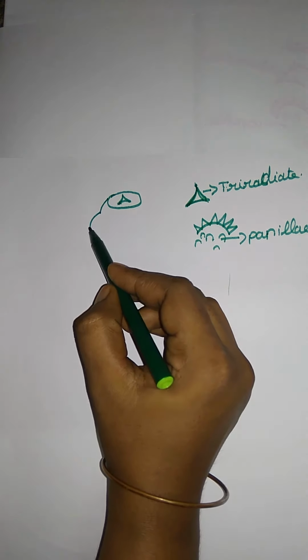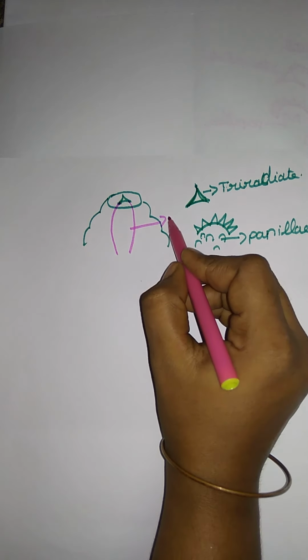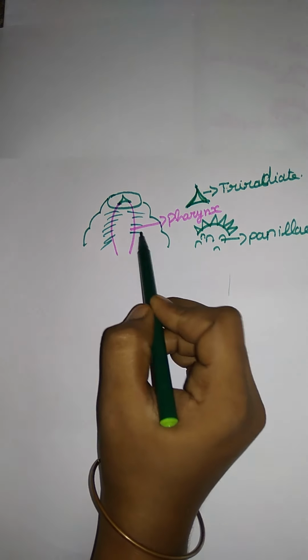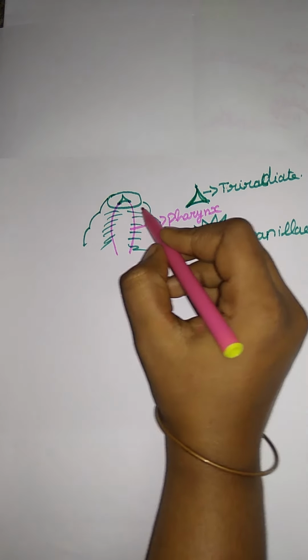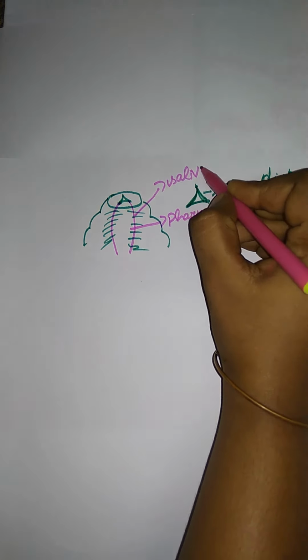Next, the mouth part leads into a muscular portion, that is the pharynx. Here the pharynx is surrounded by the salivary gland. Next, the pharynx leads into the largest portion of the alimentary canal, which is the crop.